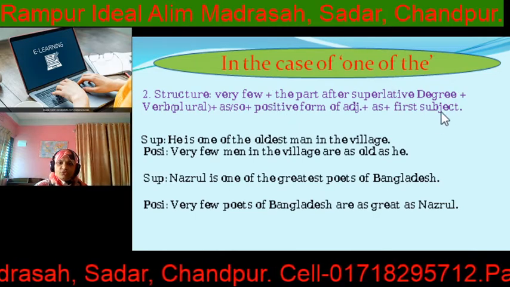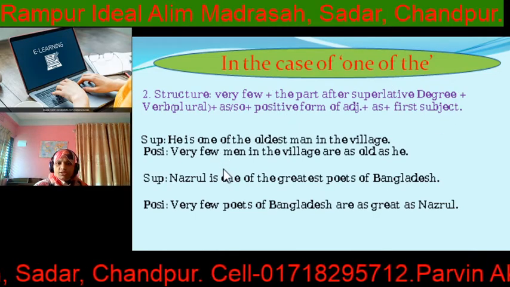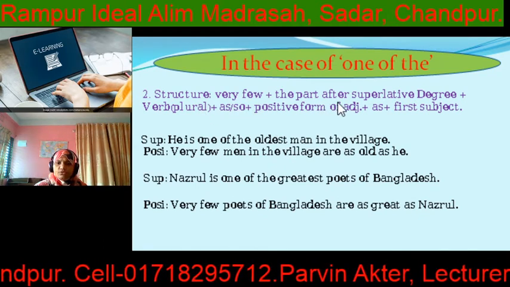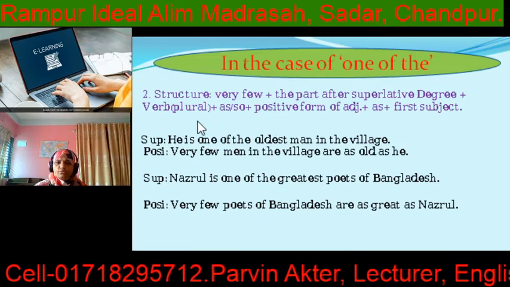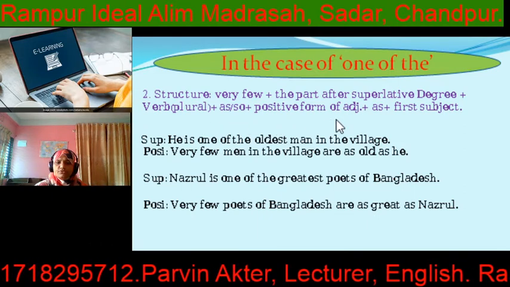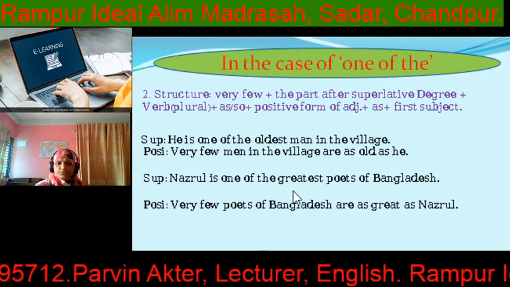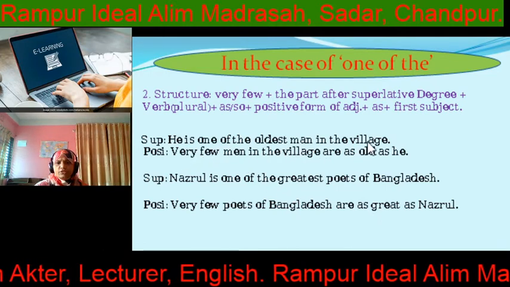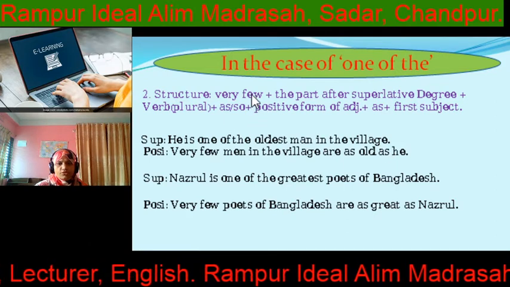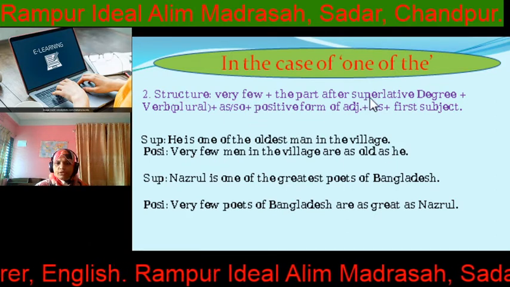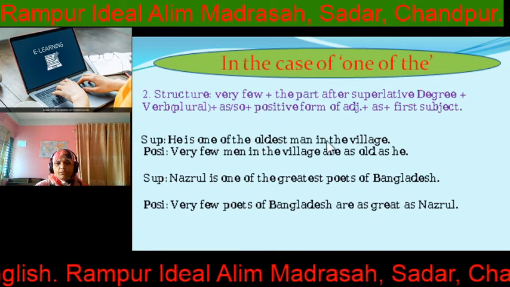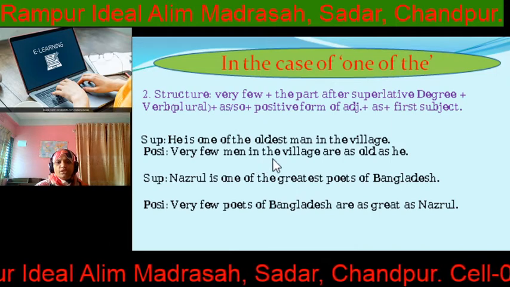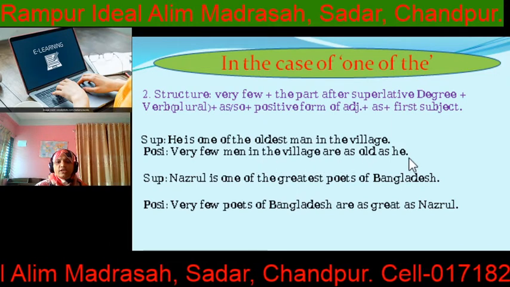Two. In the case of one of the: if the superlative degree starts with one of the, then start with very few, then the part of the superlative degree, plural verb, as, positive form of adjective, as, first person. Look at the example. He is one of the oldest men in the village. So start with very few, the part after superlative degree. Here men in the village is the part after superlative degree. So very few men in the village are as old as he.